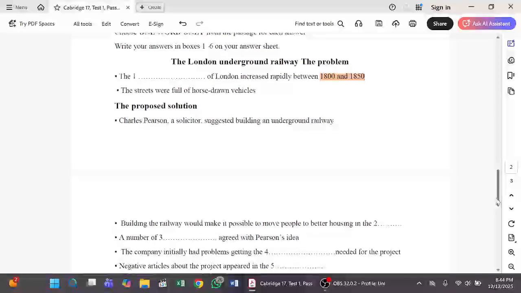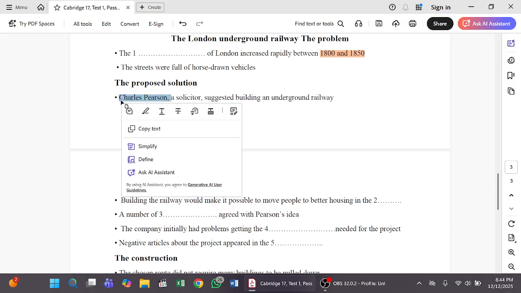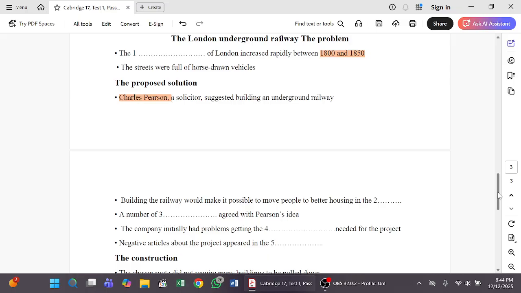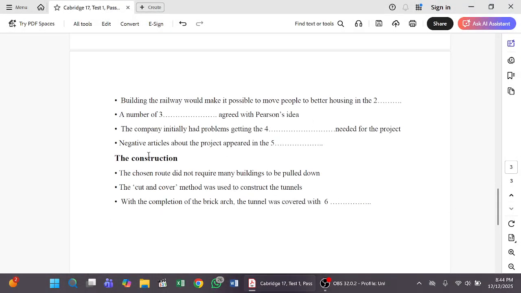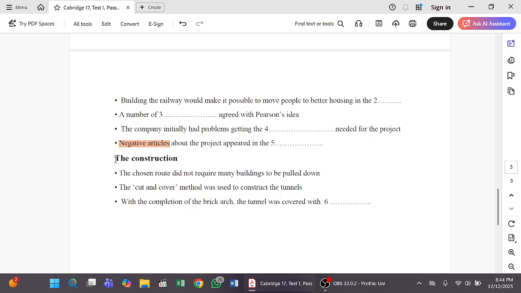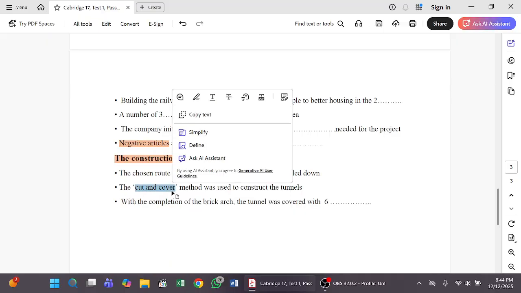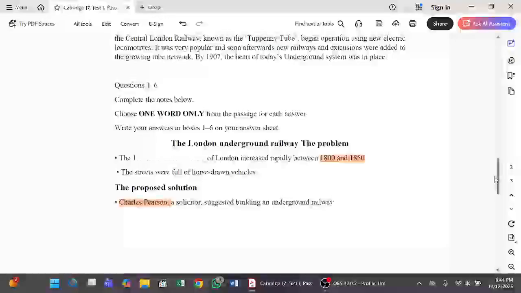Okay, and look, try to scan some strong words so that we can easily find the answer. That is Charles Pearson. You also get another keyword, and for the next one, look, is there any kind of number or something? Negative articles we may take, but it's not a strong point. Constructions, this is really important. Cut and cover: when we get anything, just mark it with cut and cover, we can see it.